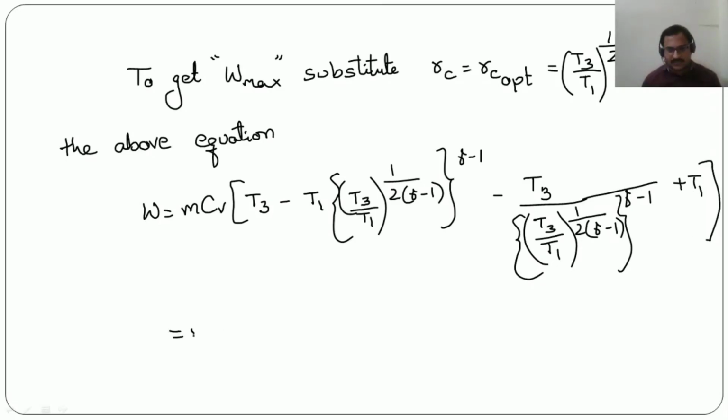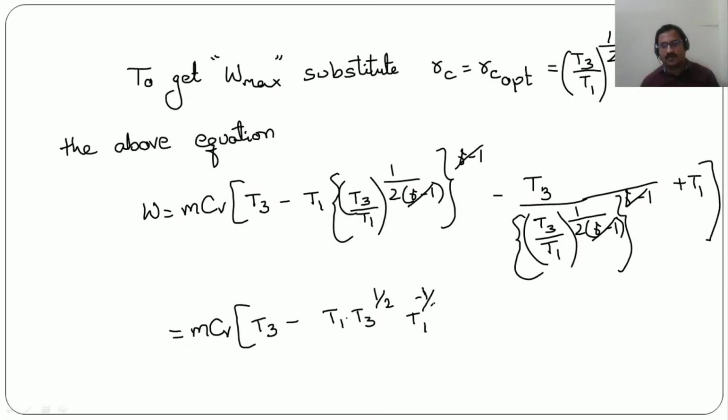Now from this, it is mCV into T3 minus T1 into T3 power, so this gamma minus 1 gets cancelled. Here also gamma minus 1 gets cancelled. T3 power 1 by 2. Here in the denominator T1 is there, so T1 power minus 1 by 2 you can write. Minus T3 into T1 power 1 by 2 into T3 power minus 1 by 2, plus T1. So this is what we have got here.